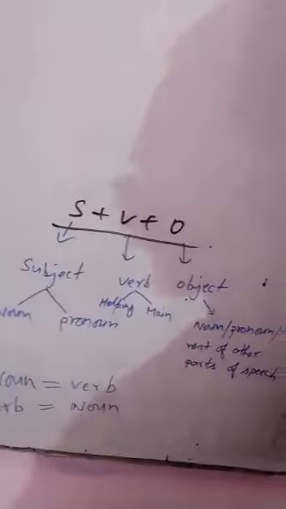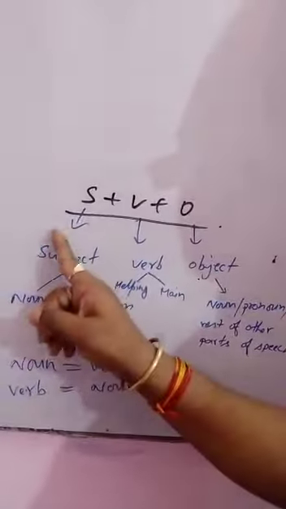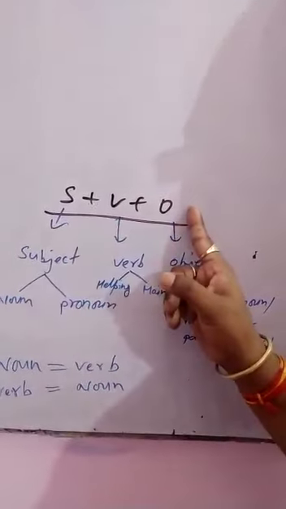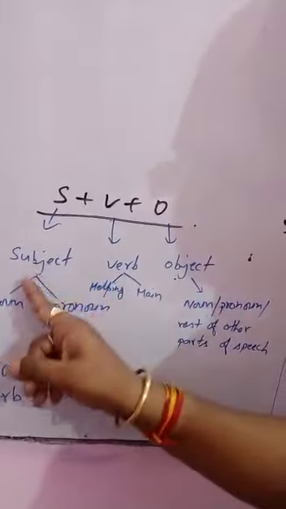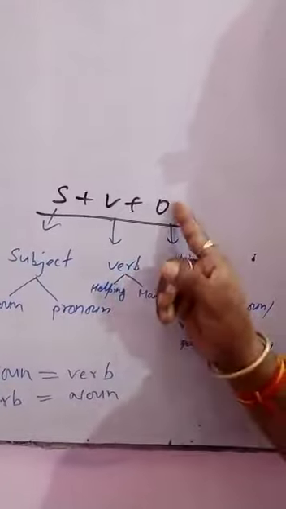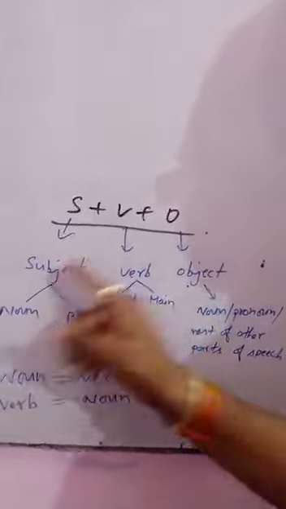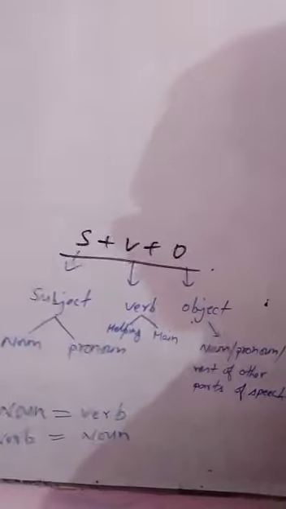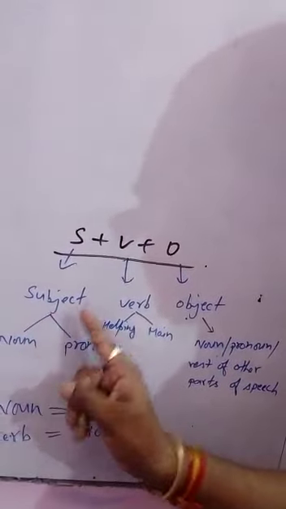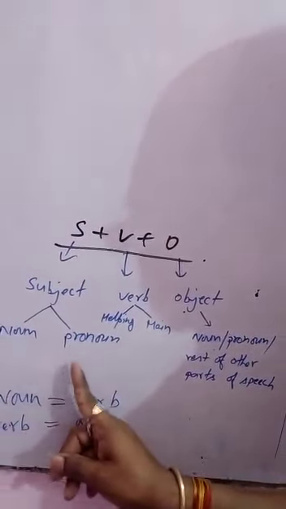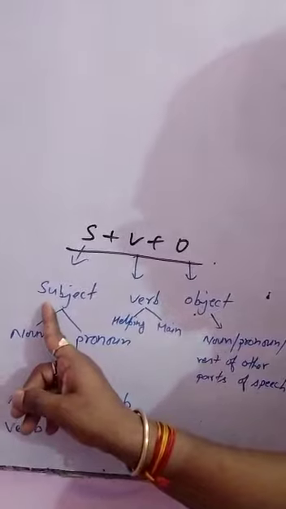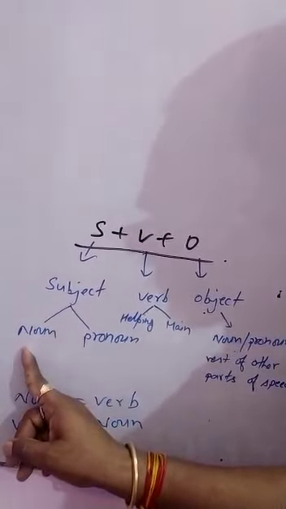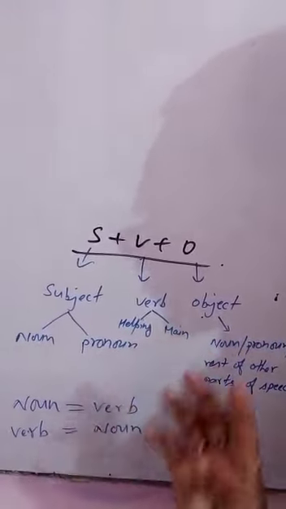Here some words are written. You can see the structure of a sentence: subject, verb, thereafter object. S for subject, V for verb, O for object. In a subject, according to parts of speech, it may be a noun or pronoun.